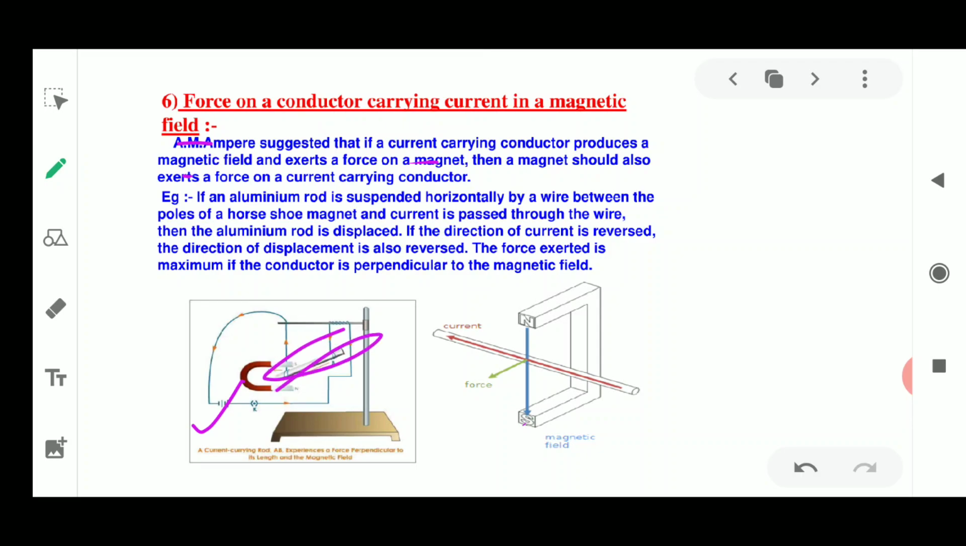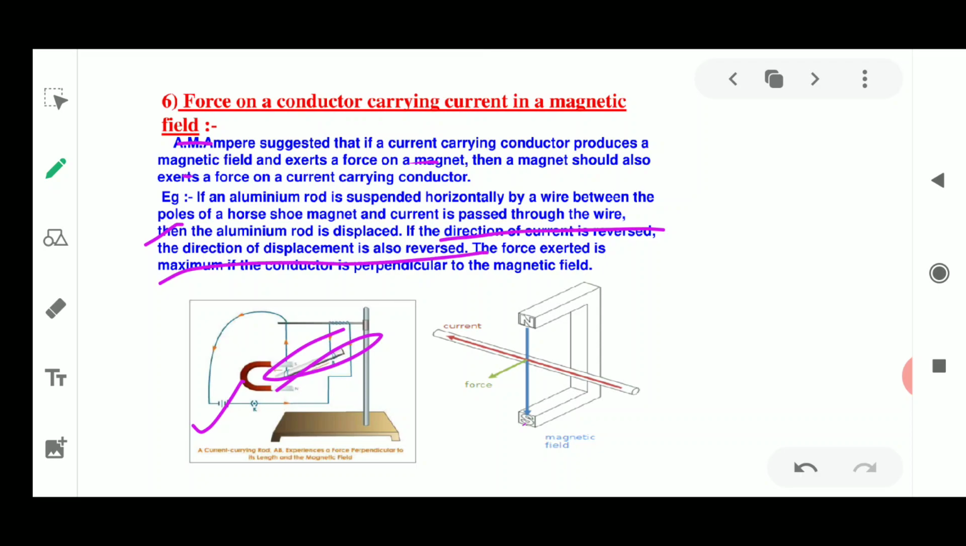Now we reverse the direction of current flowing through the rod and observe the direction of displacement. It is now opposite to the first one. So this experiment in short says that if an aluminium rod is suspended horizontally by a wire between the poles of a horseshoe magnet and current is passed through the wire, then the aluminium rod is displaced. If the direction of the current is reversed, the direction of the displacement is also reversed.